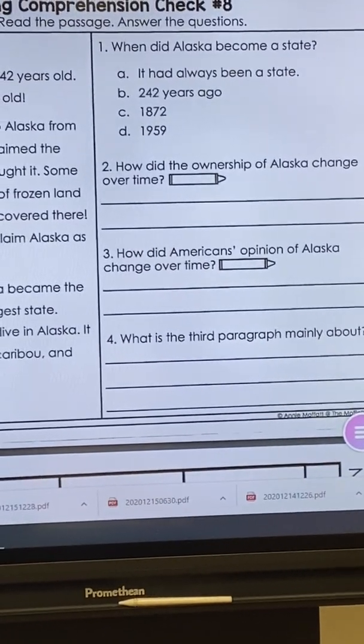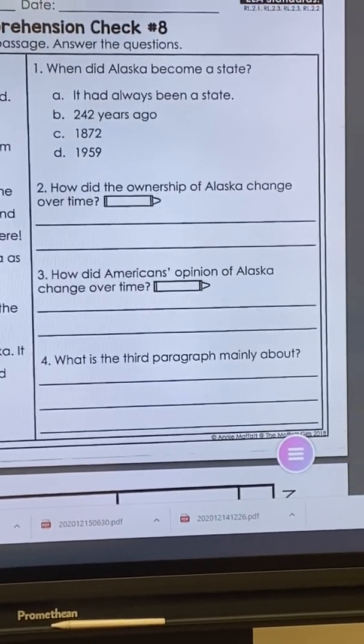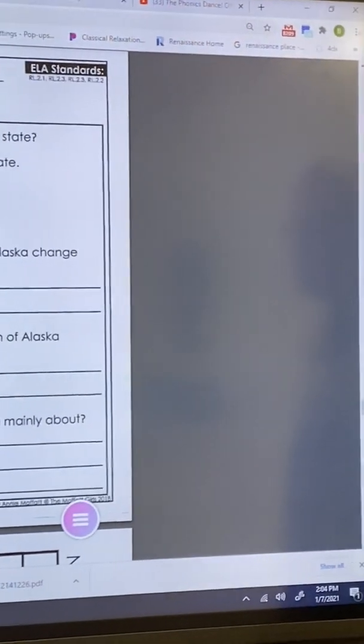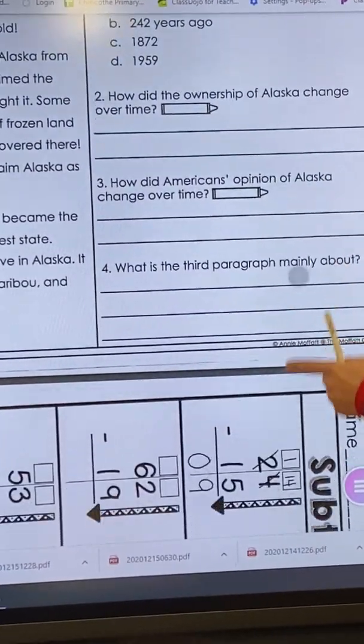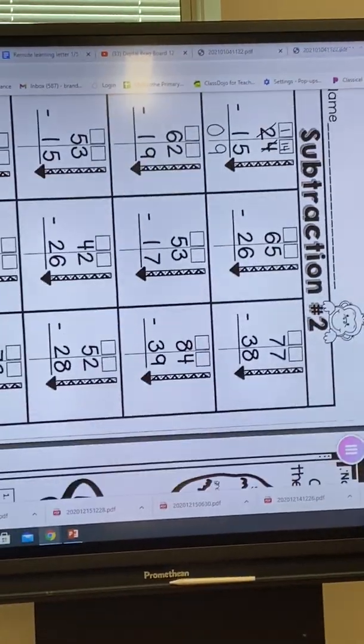And there will be another link where Mrs. Kincaid will talk about this passage a little bit more and read it to you. We are going to go ahead and go on to